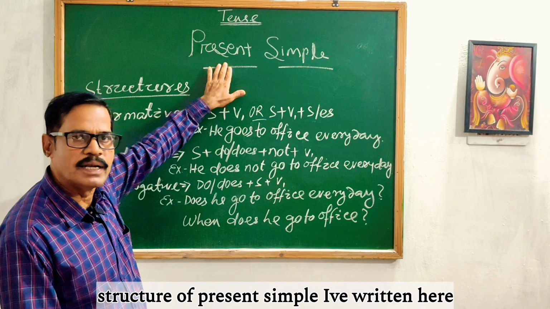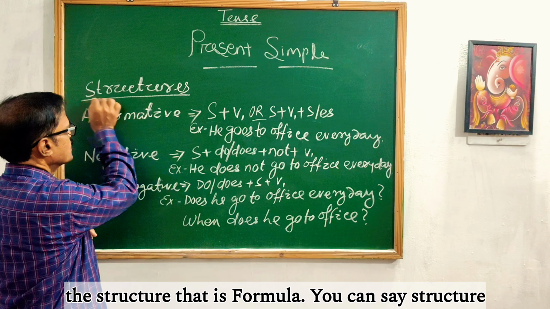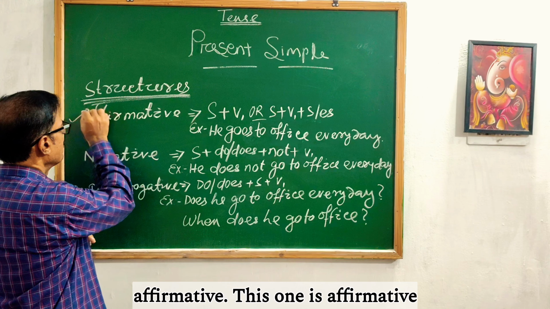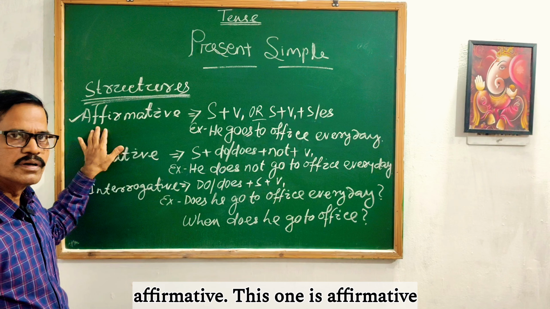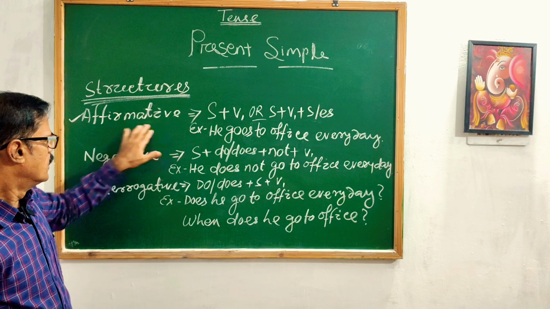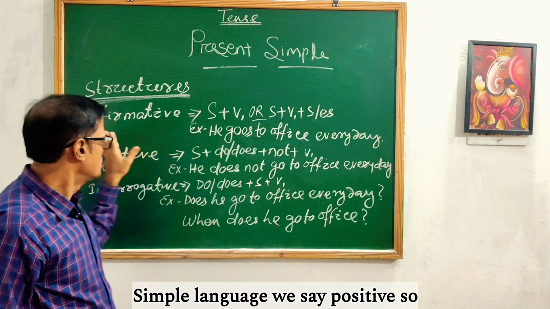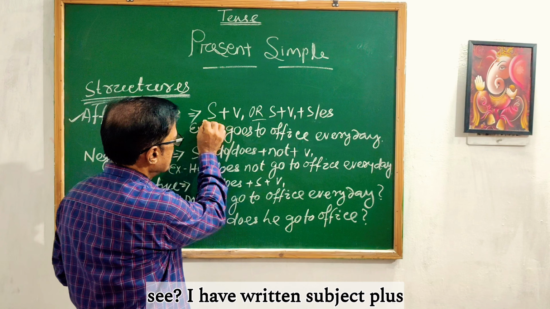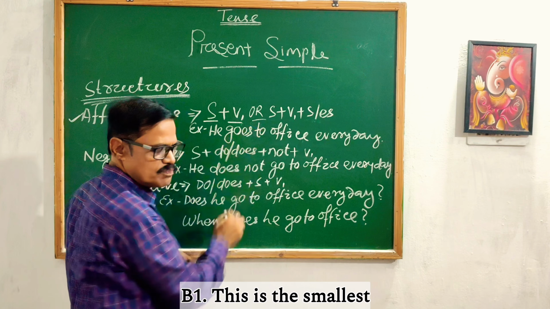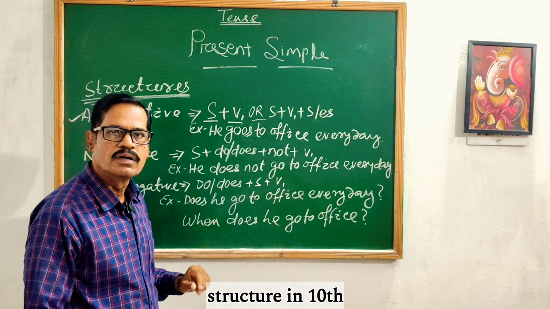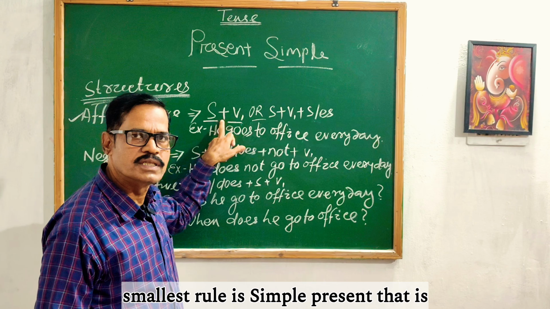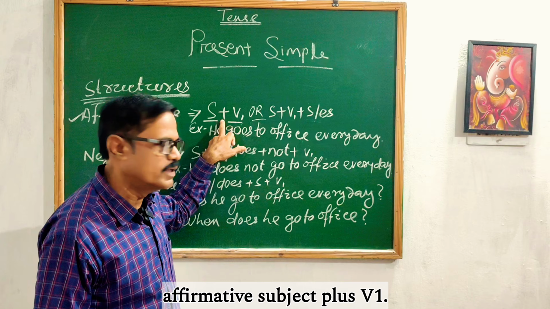The structure of present simple. I have written here the structure, that is, the formula you can say. First one is affirmative, or in simple language we say positive. What is the structure of affirmative? You see I have written subject plus V1. This is the smallest structure. In the tense chapter, the smallest structure or smallest rule is the simple present rule, that is affirmative.